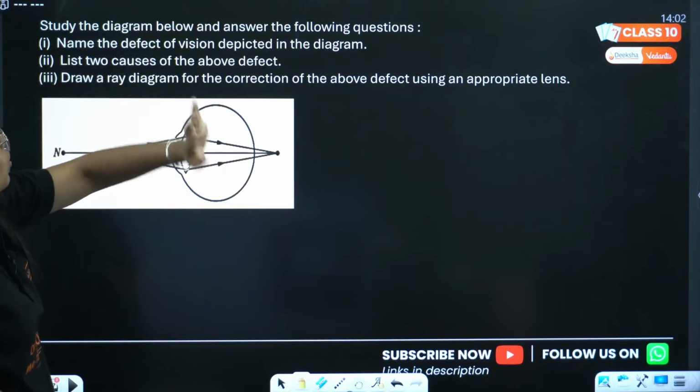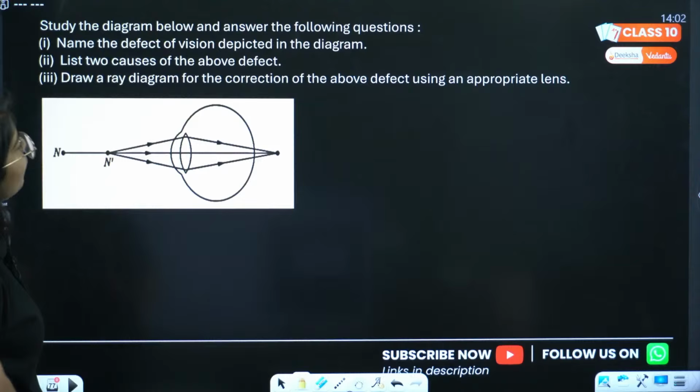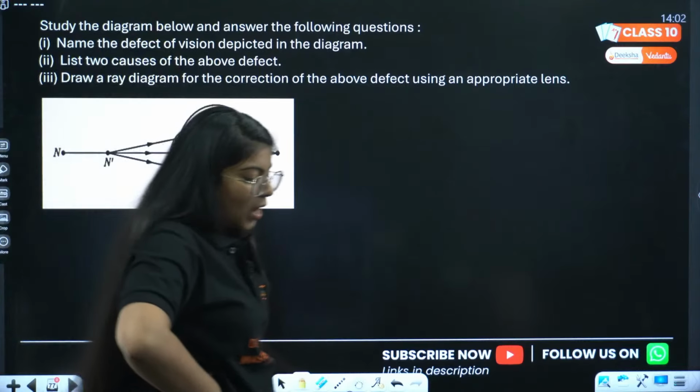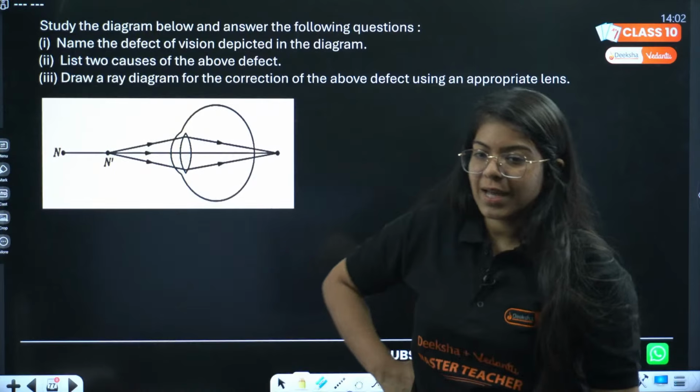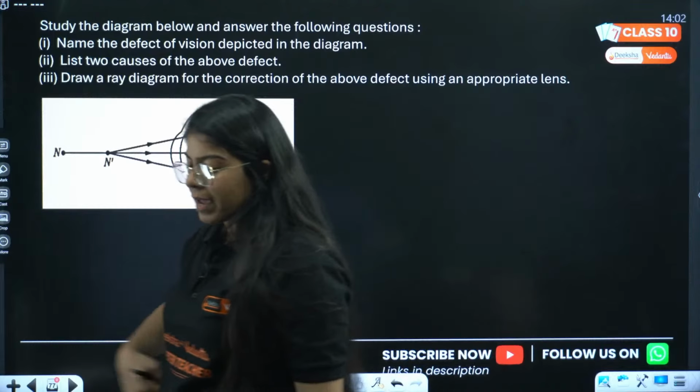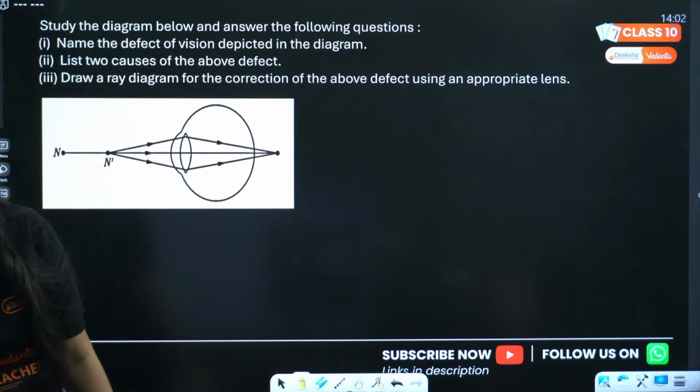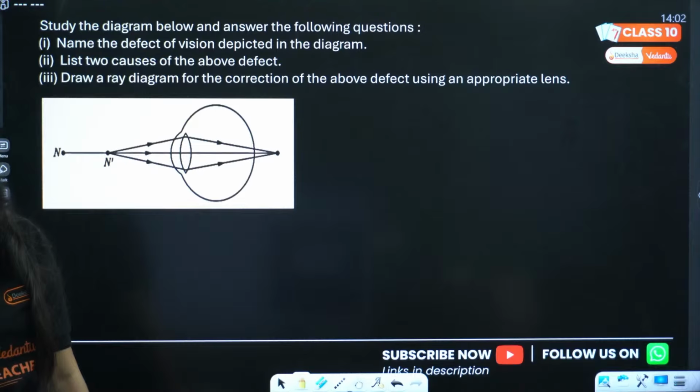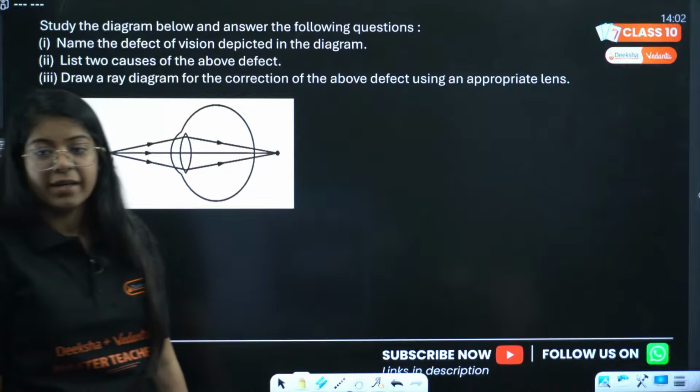Study the diagram below and answer the following. Name the defect of vision depicted in the diagram. What is the defect of vision that is depicted in this diagram? Everyone, give me the answer. See the diagram very carefully. What is the defect that is being depicted in this diagram?